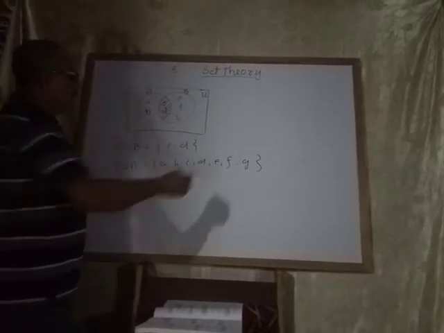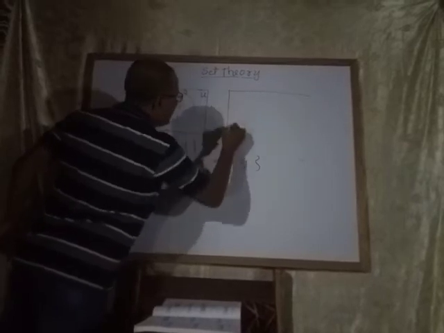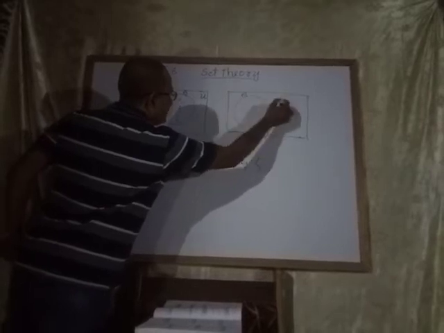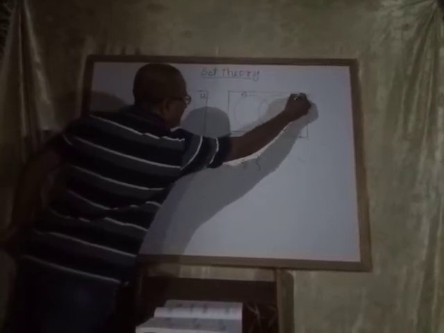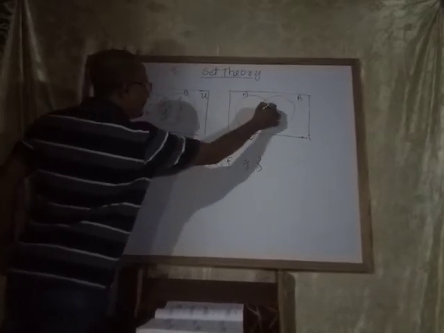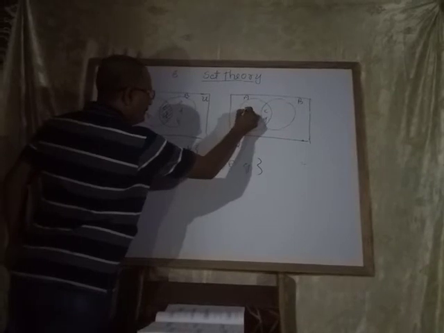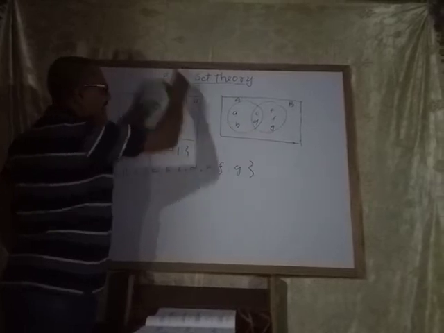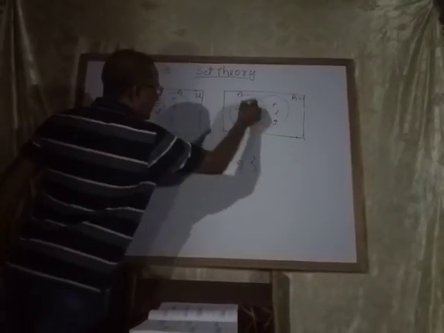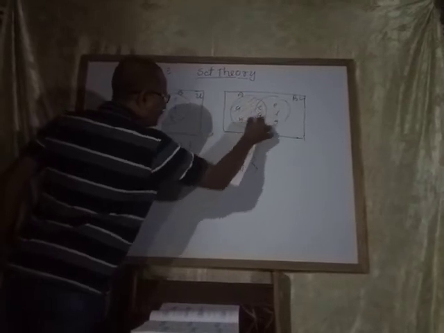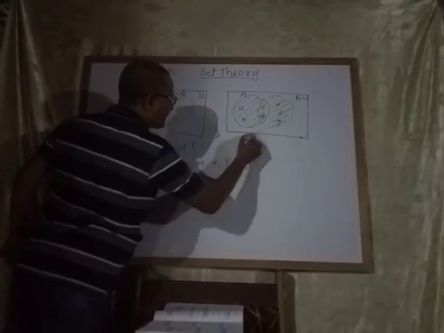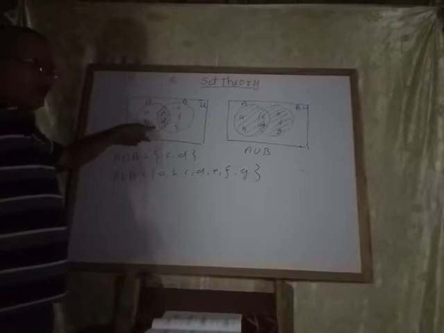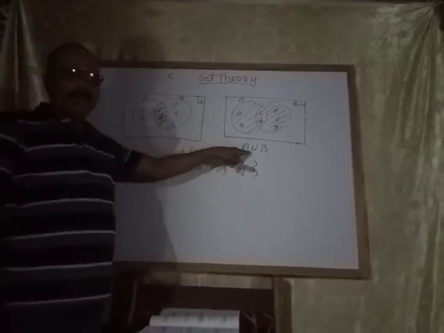A union B, same diagram. Set A, set B, and this is the common element. What is the common element? C and D. Here A, B, here E, F, G. Whatever remaining elements are in the universal set, you can write here. All of this figure you must segregate. This represents A union B. This is A intersection B. This one is A union B.